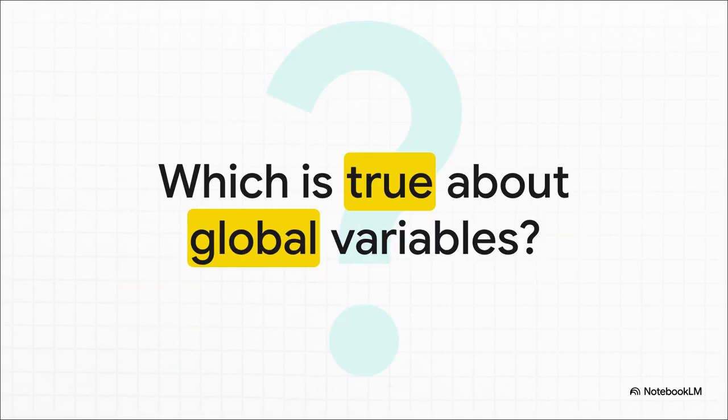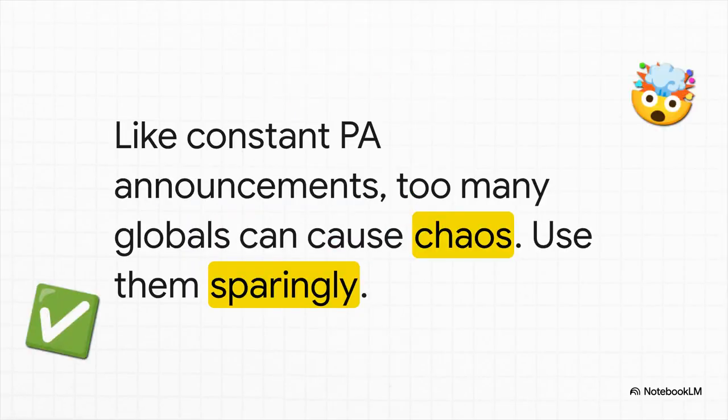Okay, quick pop quiz. Thinking about that PA system idea, which of these feels right? Should global variables be used? A, never. B, as little as possible. C, Python just won't run them. Or D, you should use them all the time. What do you think? If you picked B, use them as little as possible, you are spot on.